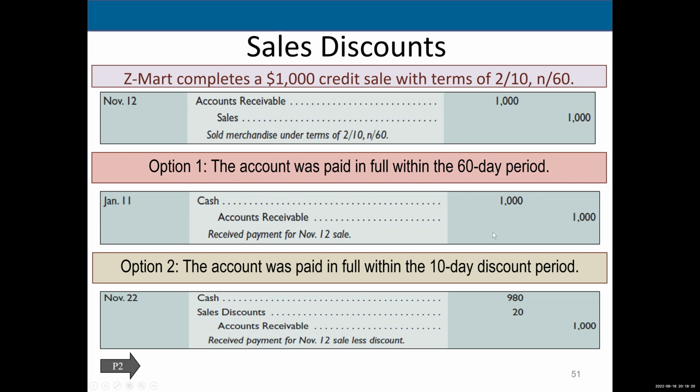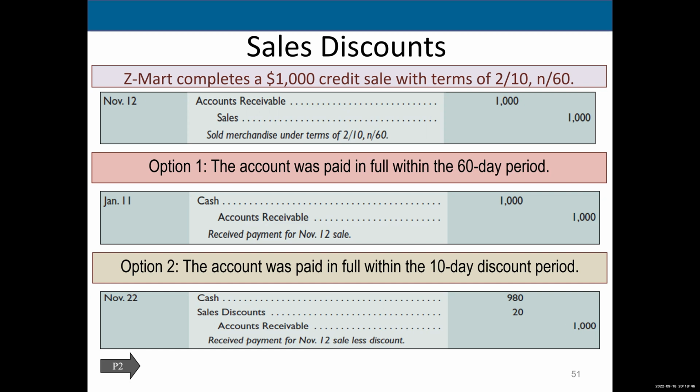Now, how about option 2? When the account was paid within the 10-day period. So we said the 10-day period was November 22nd. Again, it's 2/10. So what's 10 days from November 12th? 12 plus 10 is 22. So they're good. They can take the discount. So the deal is we are going to forgive them for the full amount of $1,000.